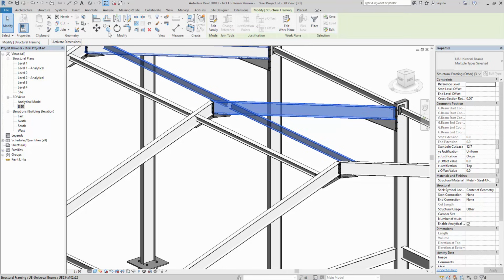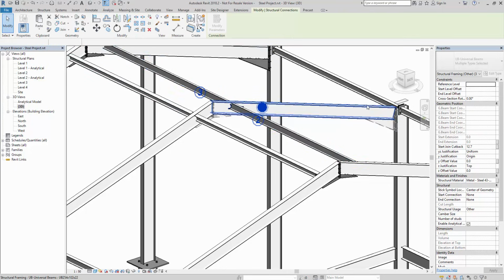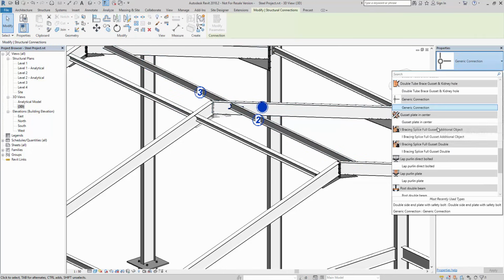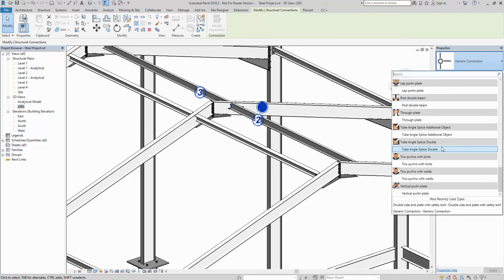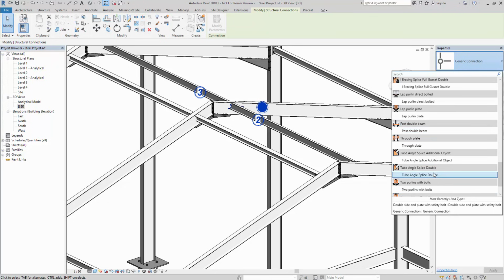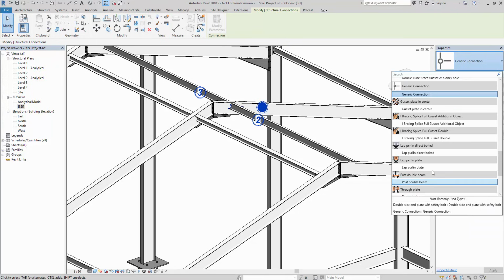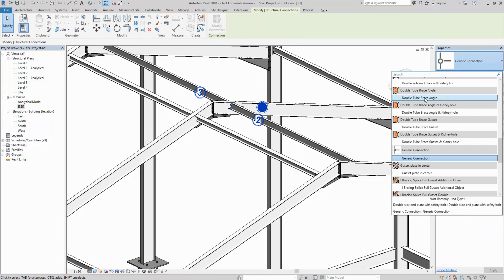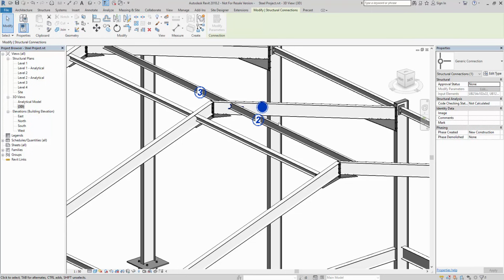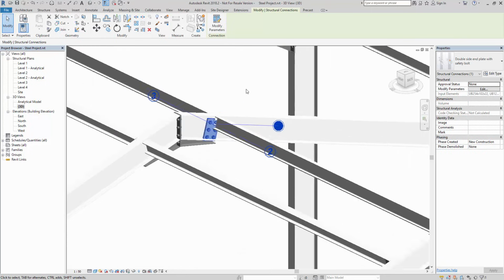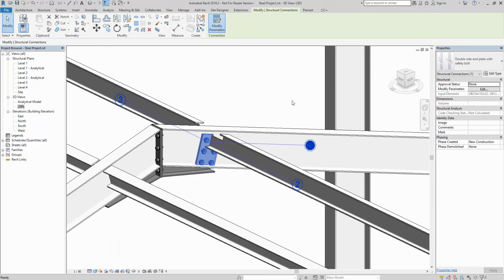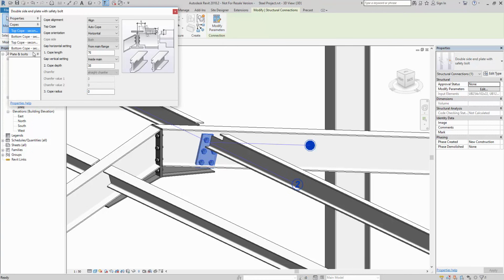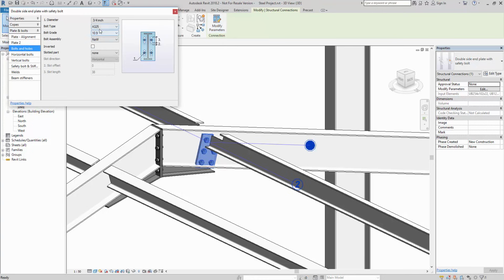So again, I select this, structure, connection, and let's have a look. So we can put in the double-sided once I find it. So the double-sided with safety bolt, and the connection will come in. We modify its parameters. We have a look. First I'll go to the bolts, change that to an XOX.